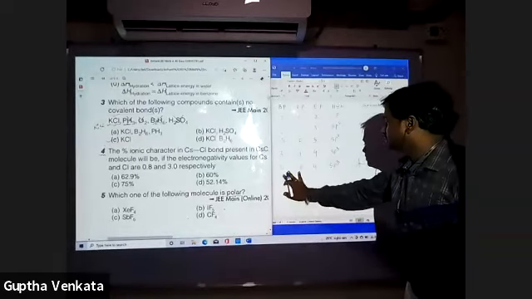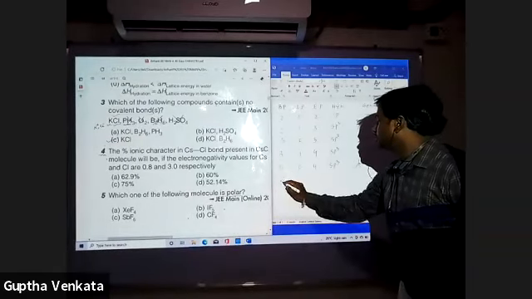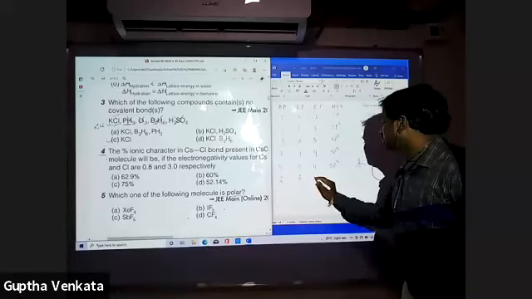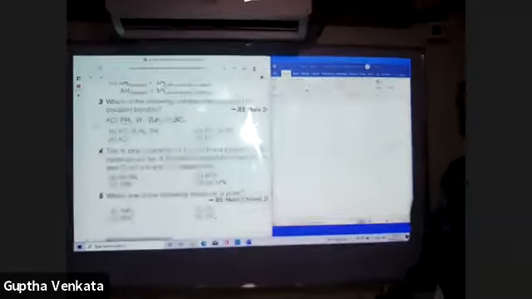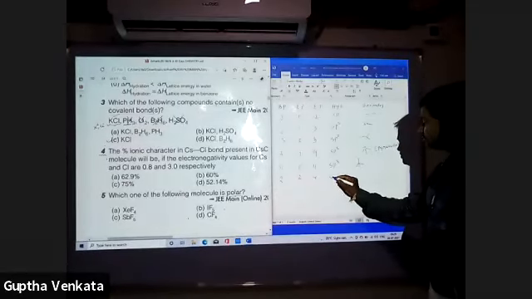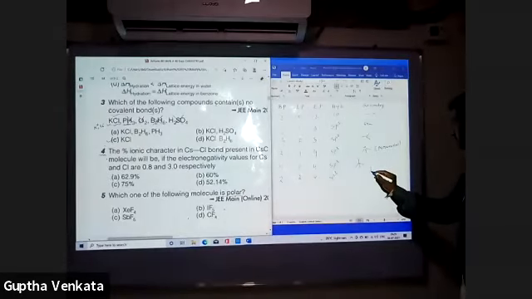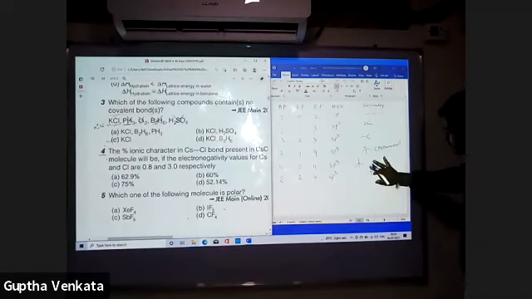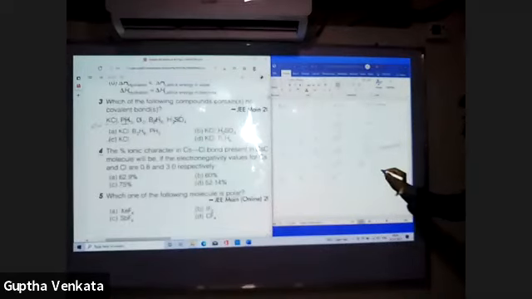2, 2, 4. It is also sp3, but lone pair, lone pair. That's why what is the shape?